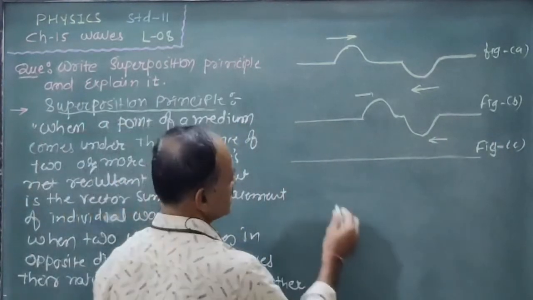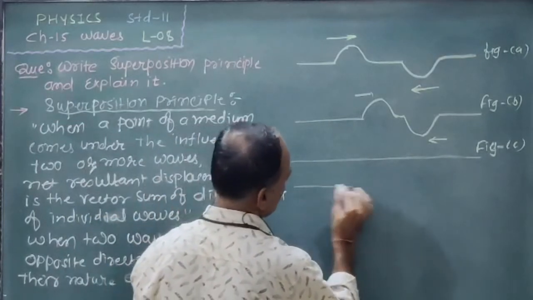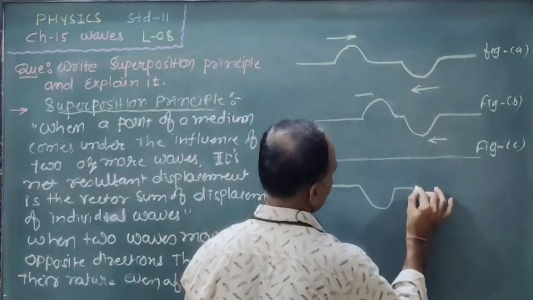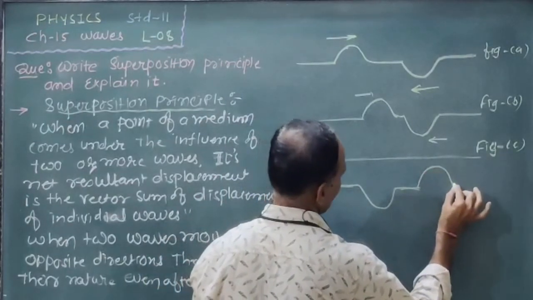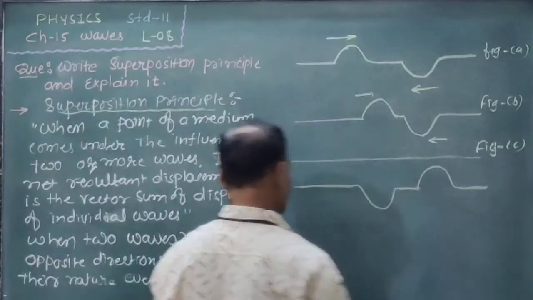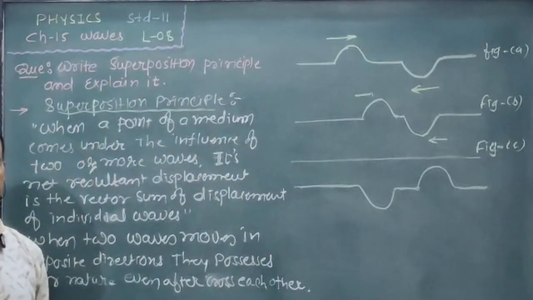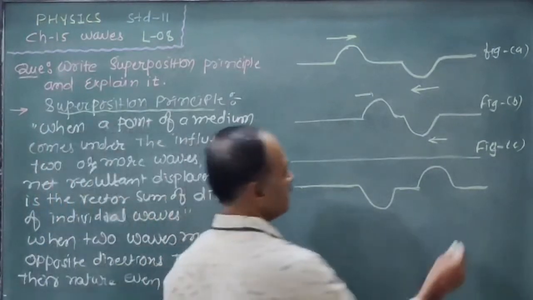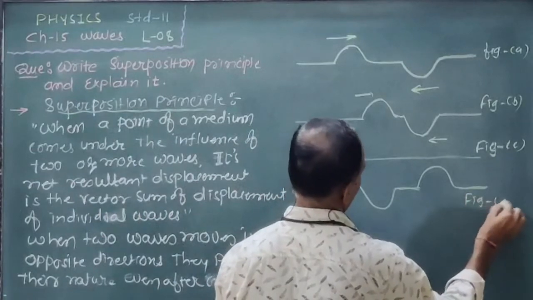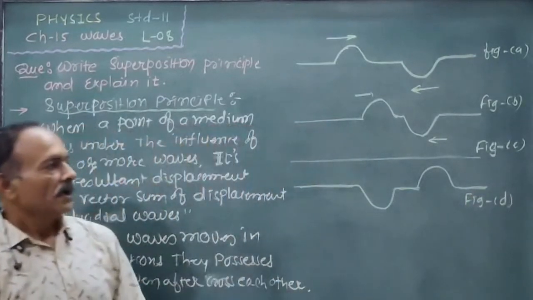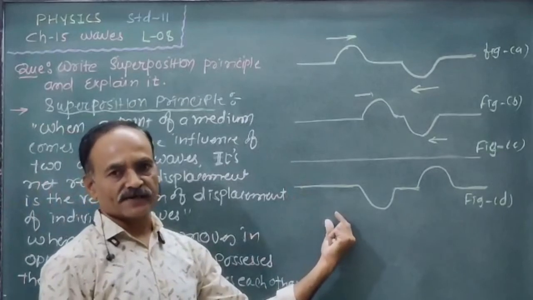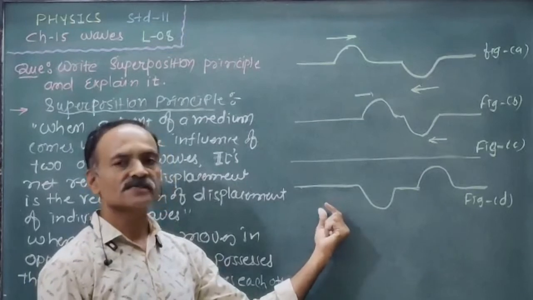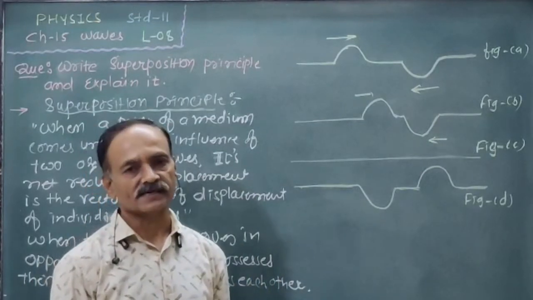After they cross each other, what happens? The figure is like this. They possess their original nature even after they cross each other. Clear? Okay. So that is figure B. The figure explains the situation of the superposition of two equal waves, or two waves moving in opposite direction.